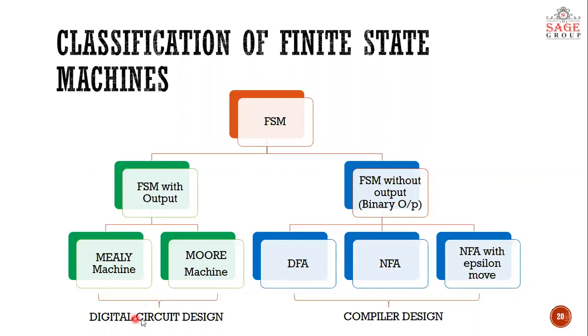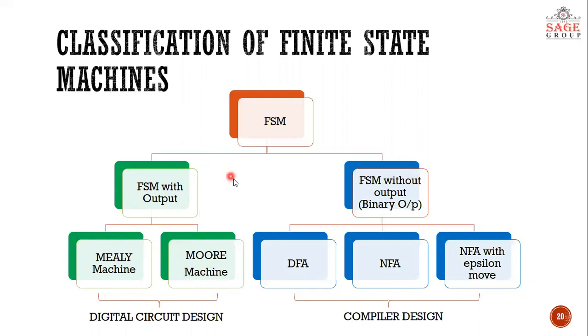Now, something is written down here. What is it? This is the application where these machines are used. So the green portion or the green classification of the finite state machine is mainly used in digital circuit design. We are not getting very much deeper into this concept. We'll learn how to make those machines and how to convert those machines.